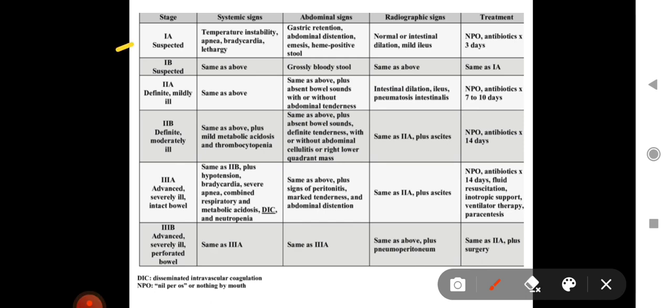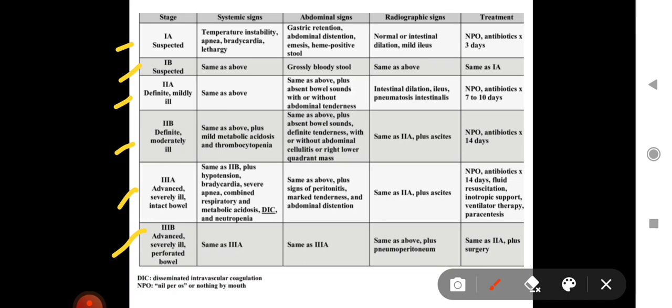There are various stages. 1A, when suspected NEC is there. 1B, also suspected. 2A means NEC is definite but the patient is mildly ill. 2B, definite NEC, moderately ill patient. 3A is advanced stage of NEC, severely ill but the bowel is intact. And 3B is advanced, severely ill, and perforated bowel. So there are various systemic signs, abdominal signs also, and the radiological signs.